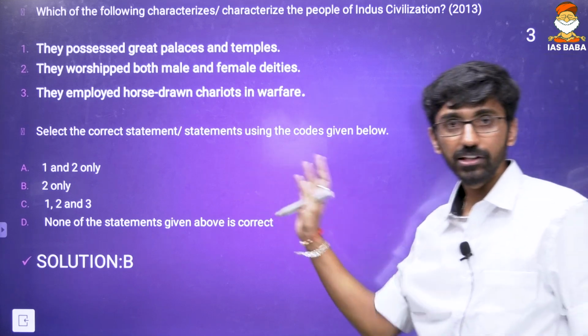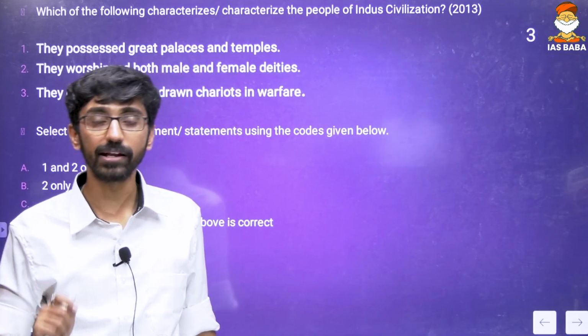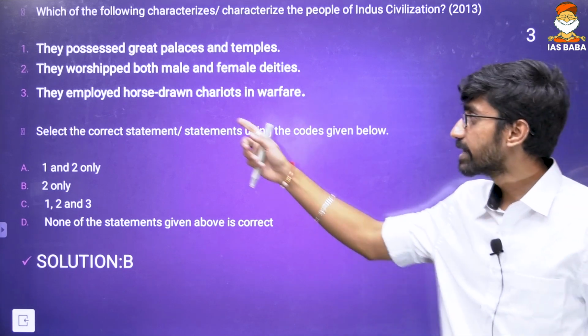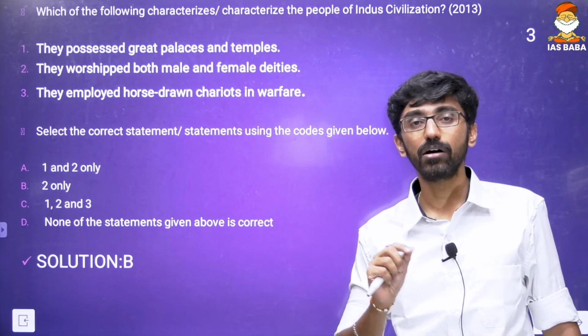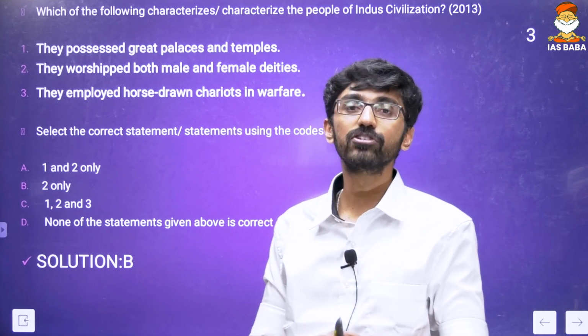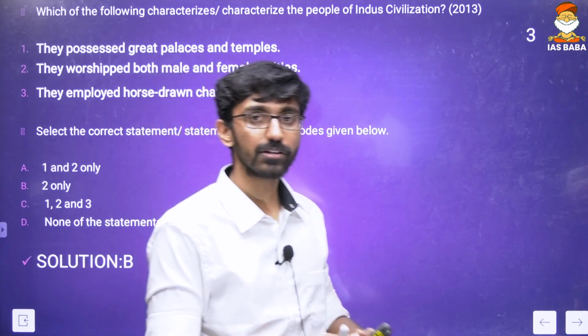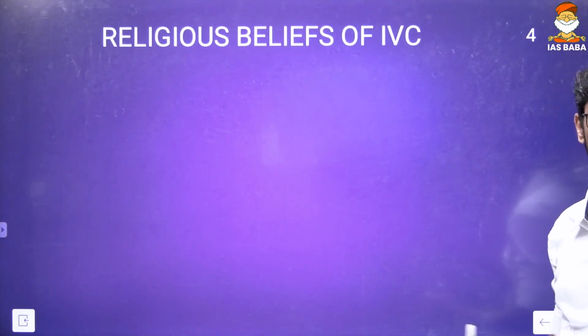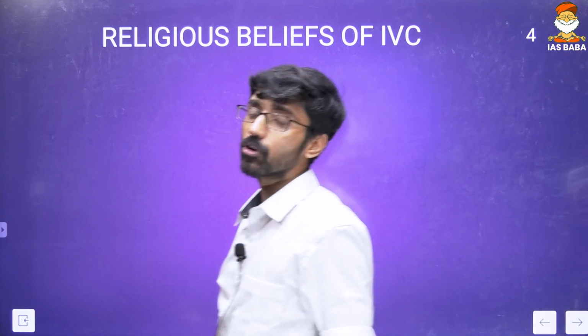Okay, so look at these two themes, that is the religious themes they asked about, and the unique item they talked about, that is a cotton discovery, whether they had horse-drawn chariots, whether they had good knowledge about the horses, evidences. So okay, we'll come to that question also, 2017, and before going to that one, we'll discuss the religious beliefs. That is how we are going to go forward.